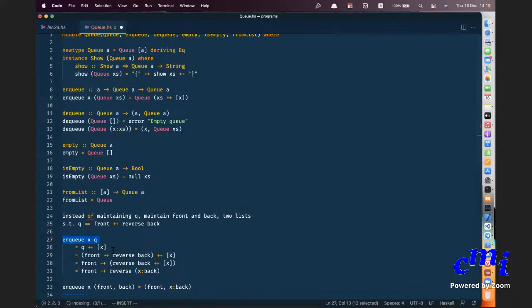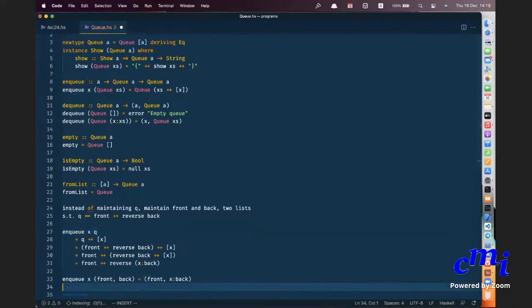So you push the parenthesis to the other side, but reverse of any list plus a single element is nothing but reverse of that element followed by the list. So it is reverse of X colon back. So I am maintaining just the front and back portion. If I have to NQ X in the pair front back, the result will be front comma X colon back. So now I have done this. What about DQ? Let us just derive it.